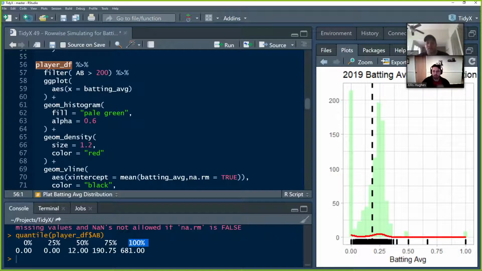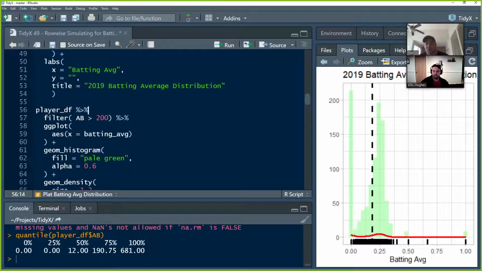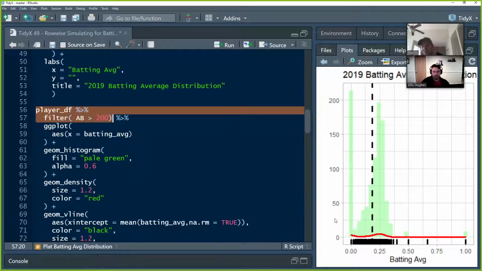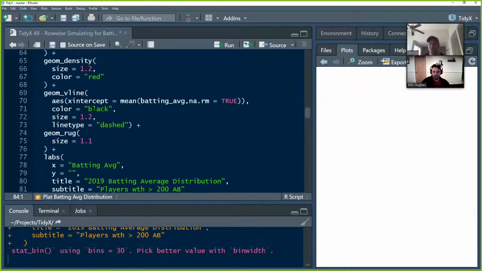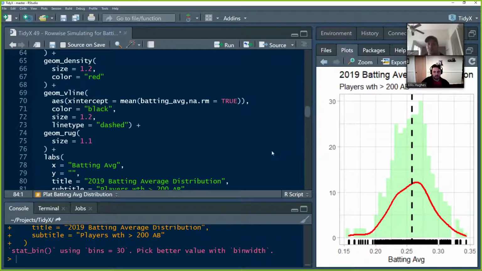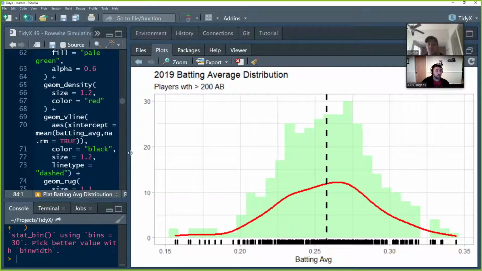So one of the things that you could do is get a sense for the guys that actually do play. 200 is pretty close to that 75th percentile, and it's a nice round number. So I figured, let's use 200. Why not? So that was the qualifying number to look at. Everything in this next piece is the same, with the exception of filtering out only the guys that had 200 at bats. So this is going to make it so that you don't have those extreme cases at the end where you have 0, unless they're really bad, and somehow they've gone up to bat 200 times and have never hit a ball. I don't know how they're still there.